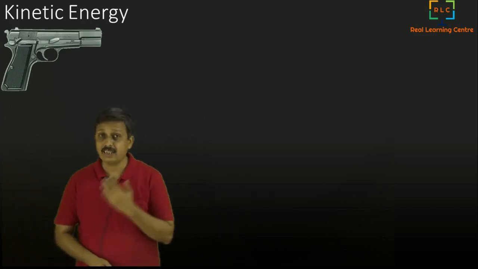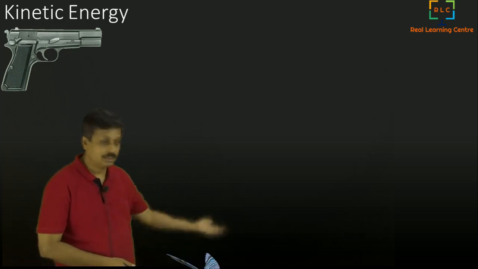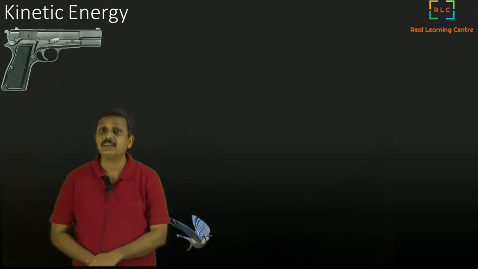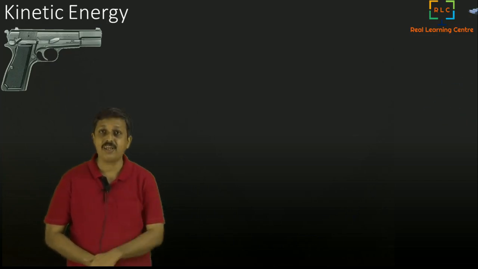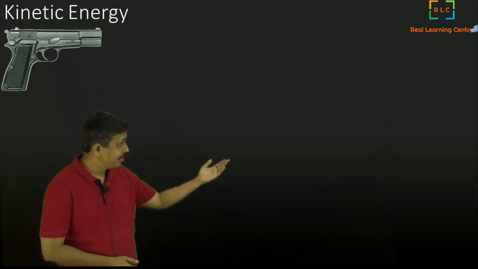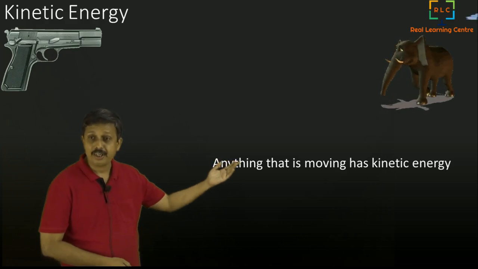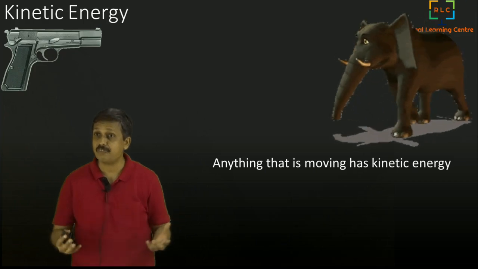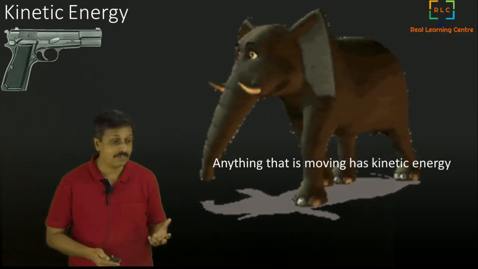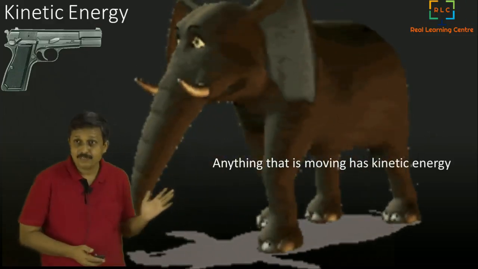Anything that has velocity, not just linear velocity. Let's say this bird is flying, and when the bird is flying it has a certain velocity. Whichever has velocity, we say it has kinetic energy. For example, even a huge elephant walking towards me has kinetic energy. How big is the kinetic energy of an elephant? Can we even measure it? I don't want to stand here in front of an elephant.